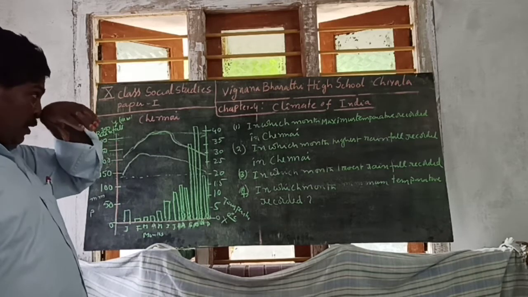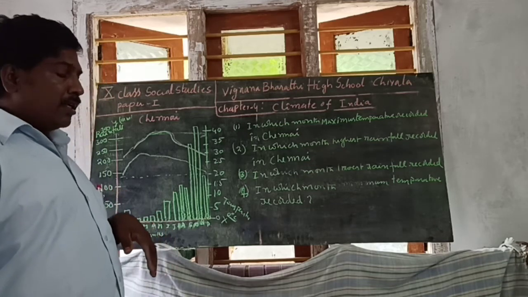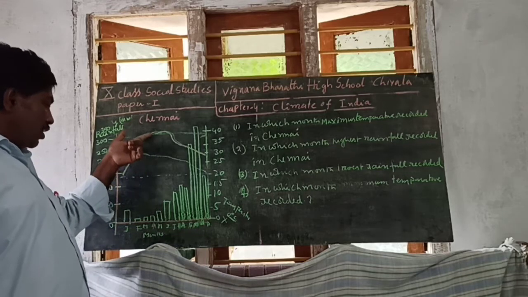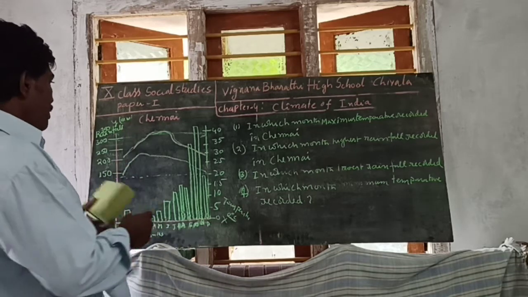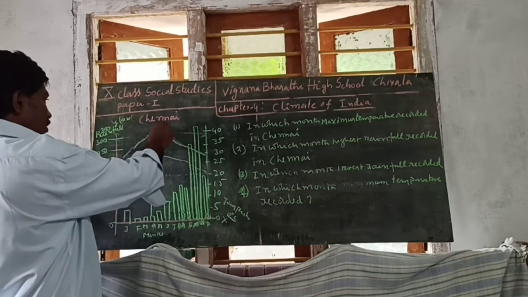First question here: in which month is the maximum temperature recorded in Chennai? You see here, maximum temperature is recorded in April and May.